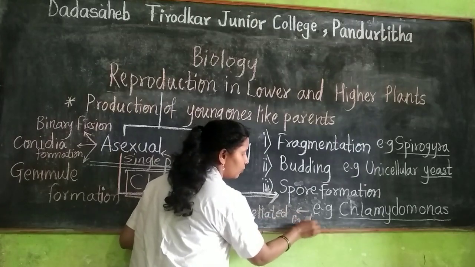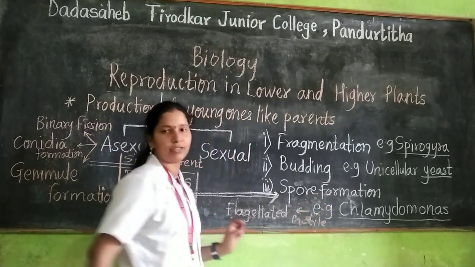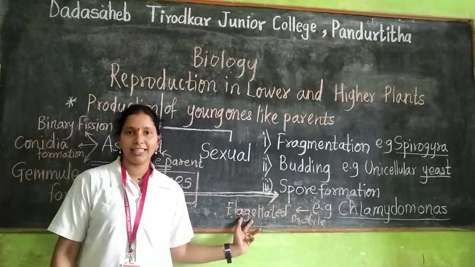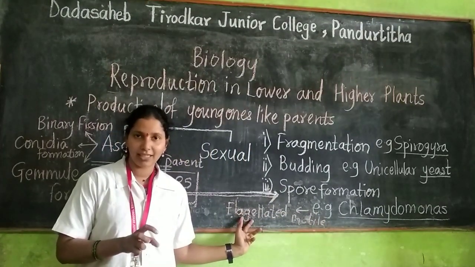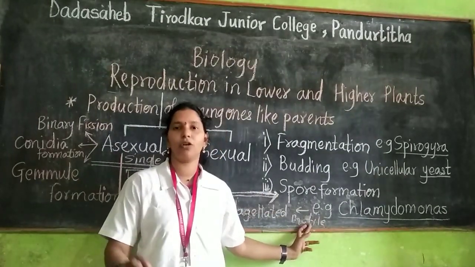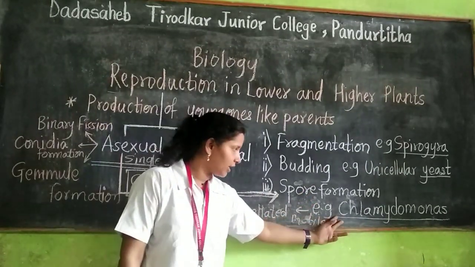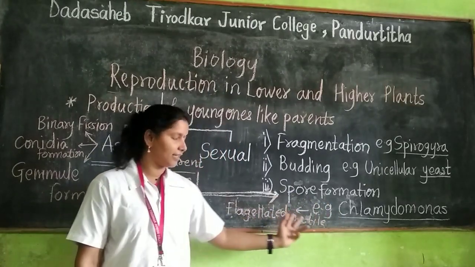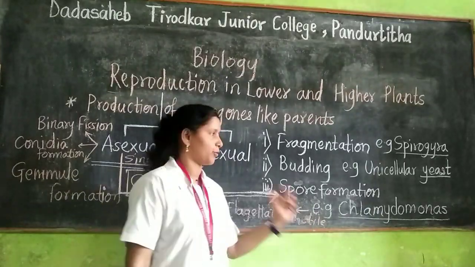They have flagella, and with the help of the flagella they show movement, and hence they are called motile. So zoospores, which are flagellated and motile spores, are developed in Chlamydomonas.